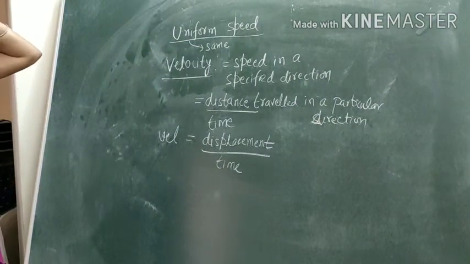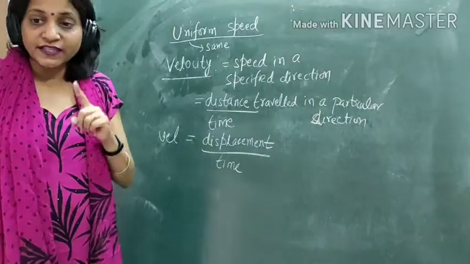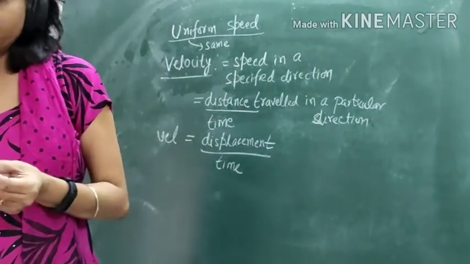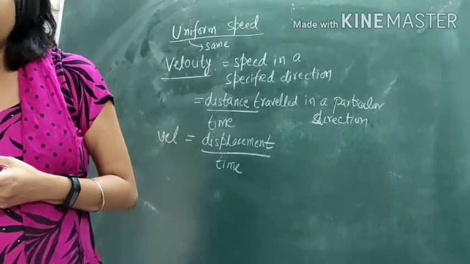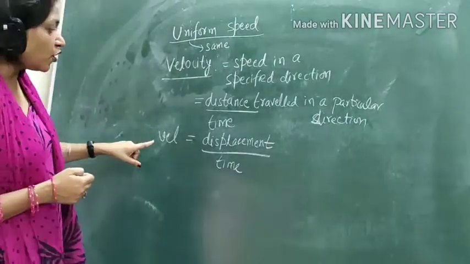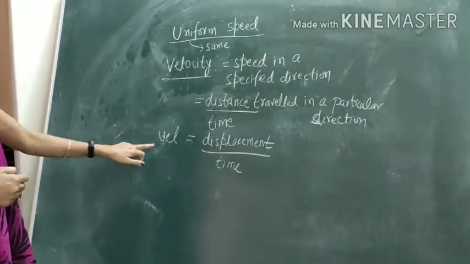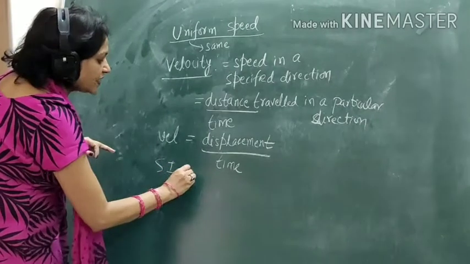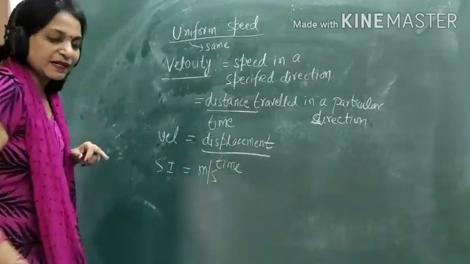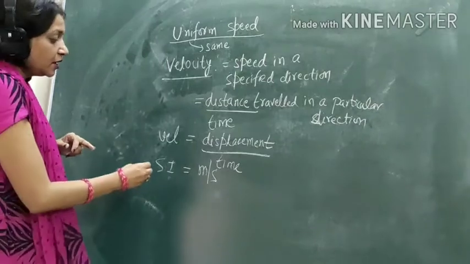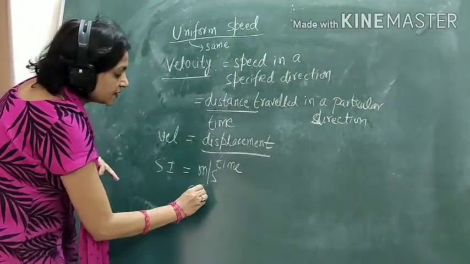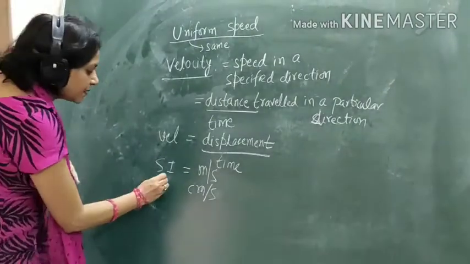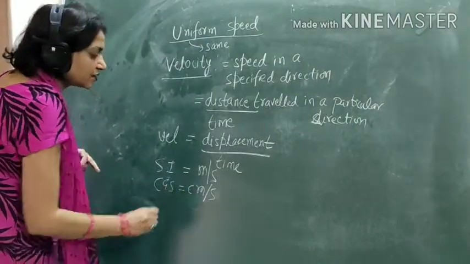So basically here in speed we were considering distance. In velocity we are going to take the displacement, meaning we have to take the direction along with the distance. So velocity is displacement upon time. If we come to the units, the SI unit of velocity is meter per second. Sometimes we use smaller units, centimeter per second, which are basically your CGS units.